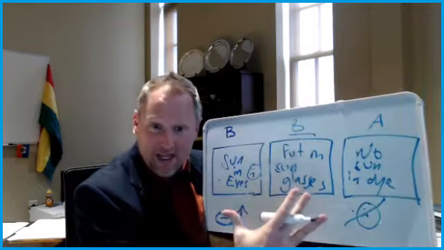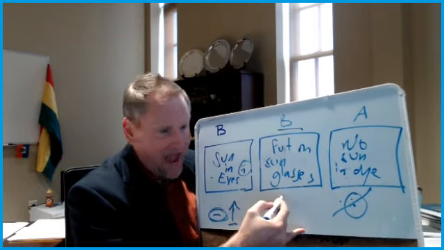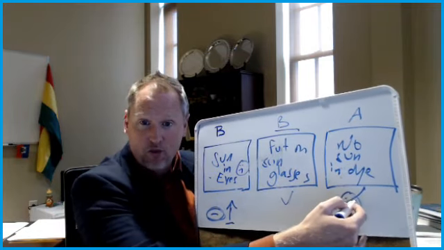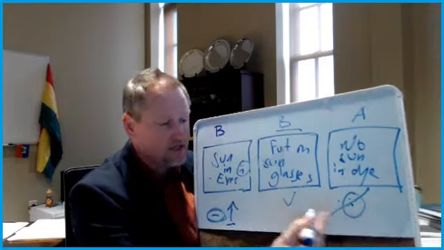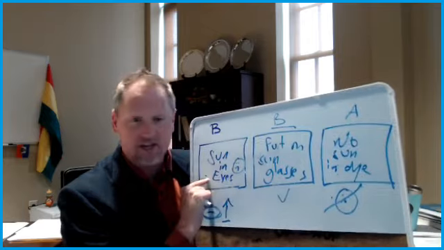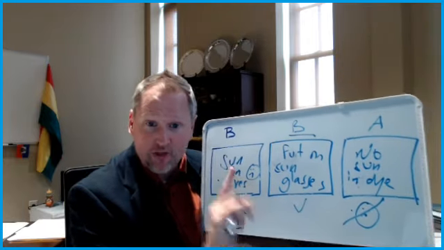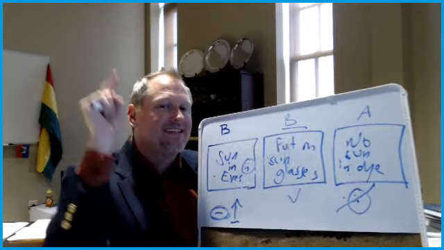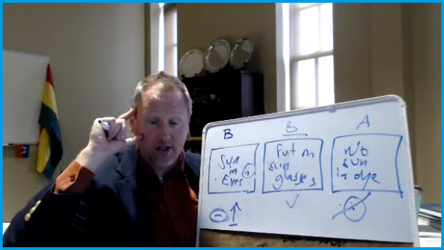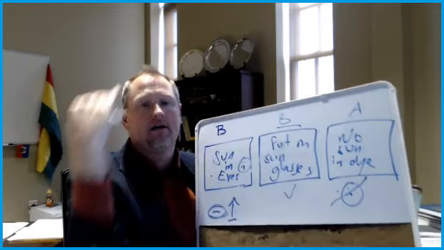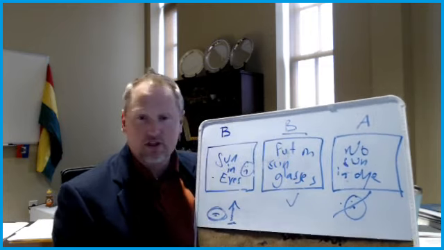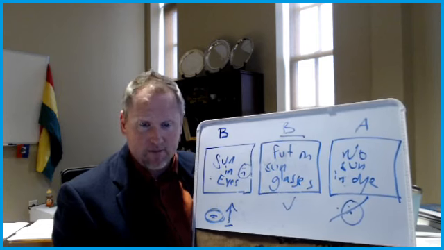Now, by doing that, by the action of putting on sunglasses and being negatively reinforced by the removal of that aversive stimulus, you're now more likely to what? You're more likely to put on sunglasses when the sun is in your eyes. That's called escape. Also, you can anticipate it's a sunny day outside. I'm going to go ahead and put on sunglasses and avoid that unpleasantness, right? So this works for both escape and avoidance when it comes to negative reinforcement.